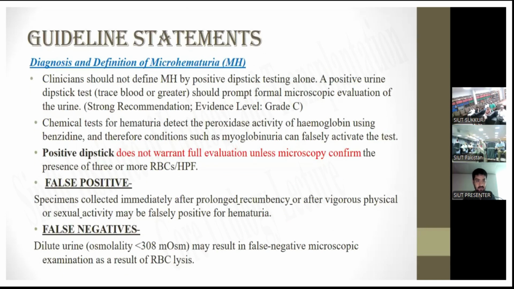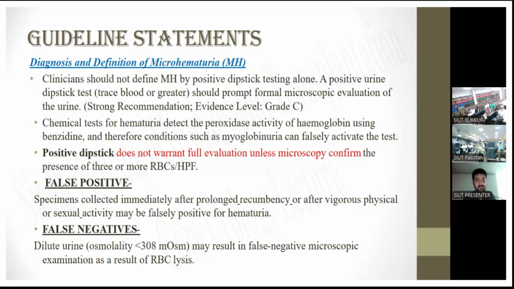According to guideline statements, the clinician should not define microscopic hematuria by positive diagnostic test alone. A positive urine diagnostic test should prompt formal microscopic evaluation of the urine. A chemical test for hematuria detects the peroxidase activity of hemoglobin using benzidine, and therefore conditions such as myoglobinuria can falsely activate the test.